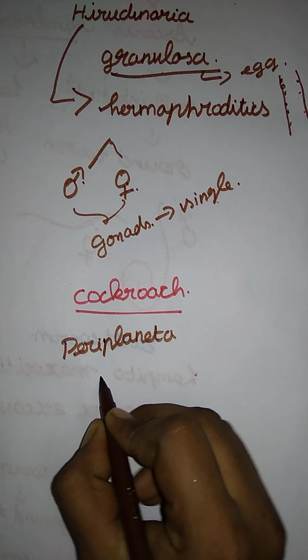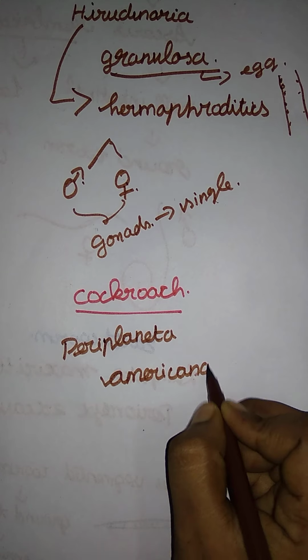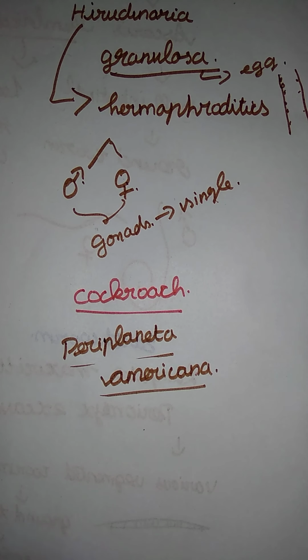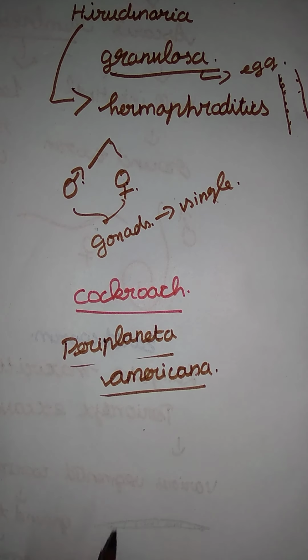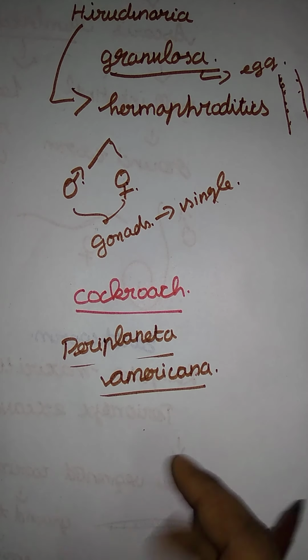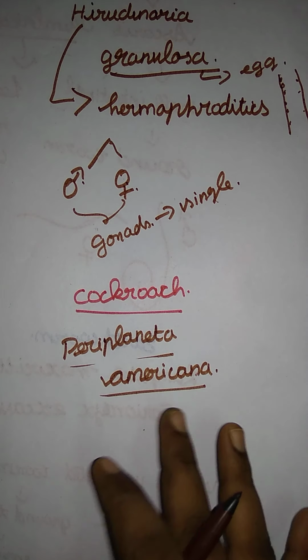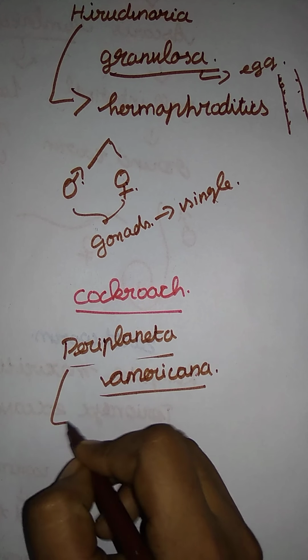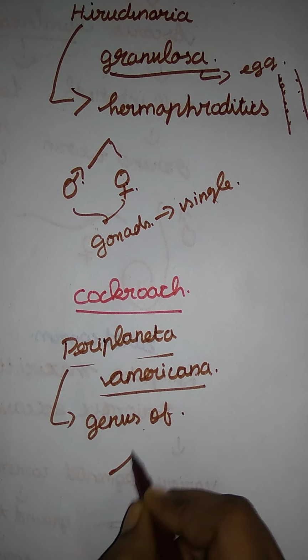Periplaneta americana. Okay, here Periplaneta means a genus of large cockroach. Americana means from the southern United States. That is americana. Here a genus of a large cockroach.